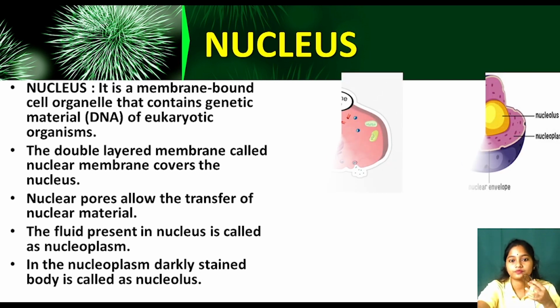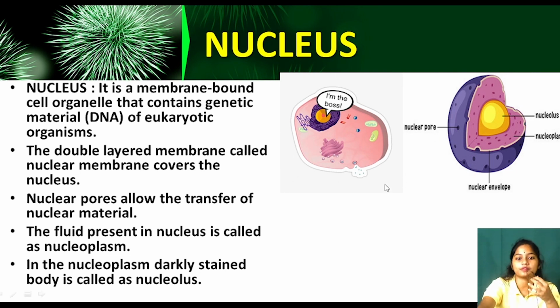Look at the diagram. Here the nucleus is saying that I am the boss. Why? Because as our body has a brain which controls everything, like that our cell has a nucleus which controls everything. So nucleus is saying that I am the boss, I will control everything.